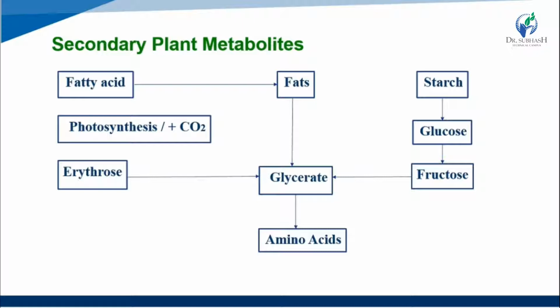Erythrose is directly converted to glycerate from the photosynthesis procedure with CO2. Then starch converts to glucose, and glucose to fructose. Fructose converts to glycerate and makes the amino acid. So the middle product is glycerate, and the last product from every constituent is amino acid.